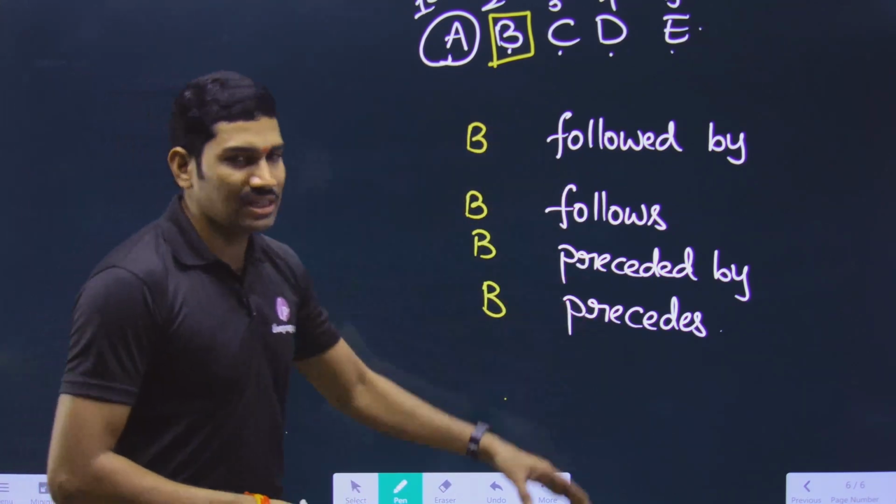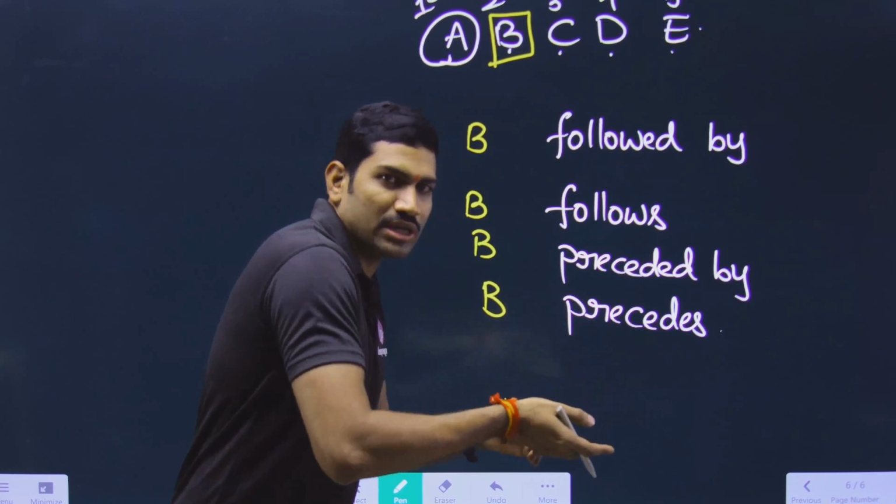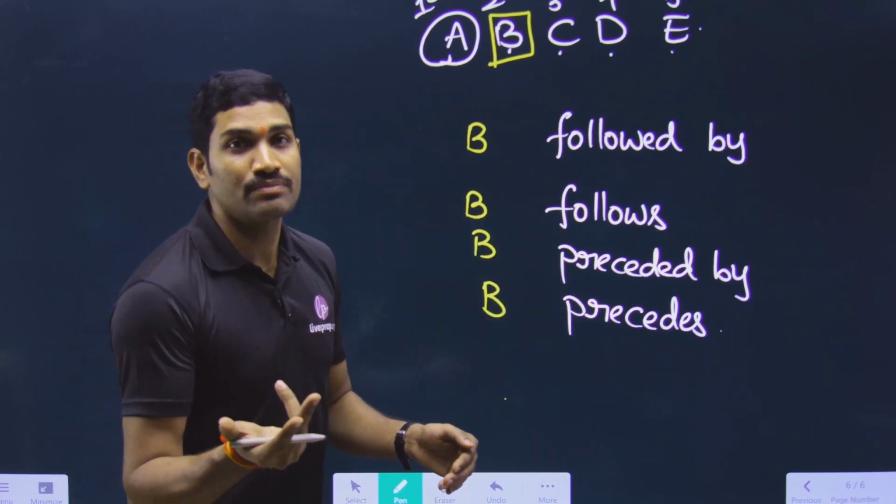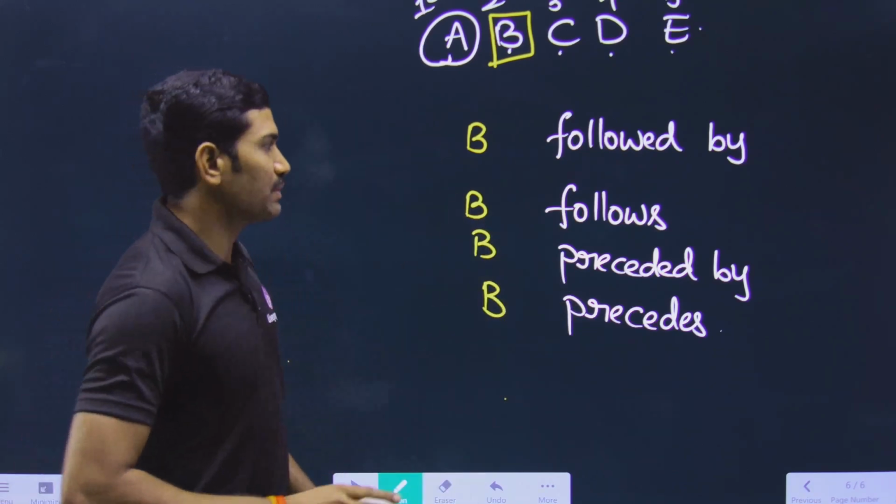Whenever they ask like this, whether to write the next one or the previous one, that will be clear from this example.